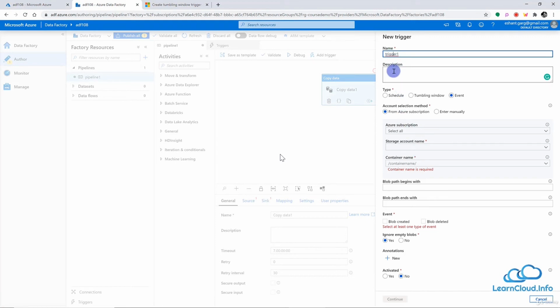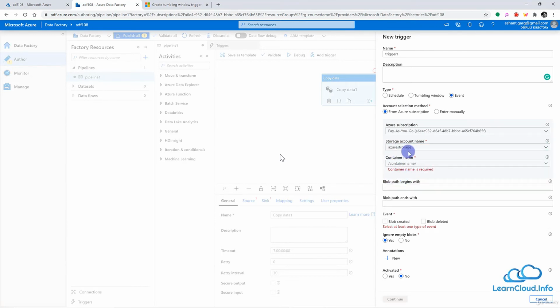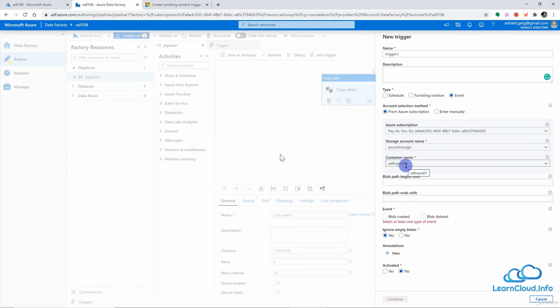So once again you can give the name and description, and we have chosen the event here. Now I want to choose my account, so I can choose from my Azure subscription, or of course you have the option to enter manually. So I will choose subscription here, and then one of my account names, let's say Azure storage, and I will choose one of my containers, ADF input 01.